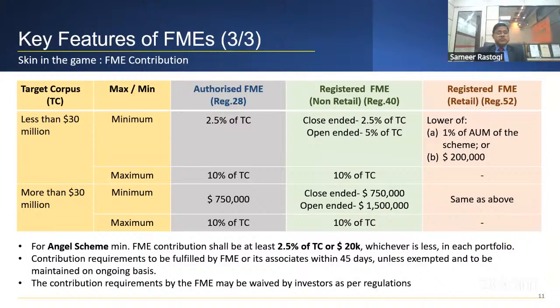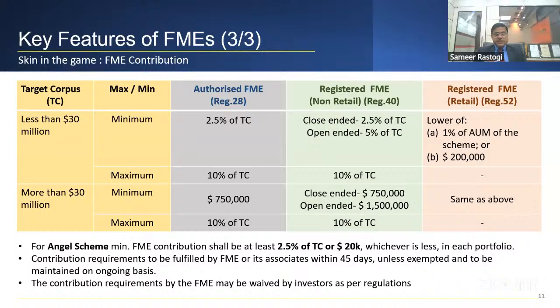So this is about target corpus. You are an asset manager. This is called skin in the game. You are an asset manager and you are launching a fund. So how much is your skin in the game? That is the minimum amount the investment manager has to put in the corpus of the fund. For example, you are launching, let us say, a 100 million fund, 10 million fund, or whatever it is. If it is a less than 30 million fund that you are launching, then you have to put 2.5% of the target corpus. Maximum you can put 10%.